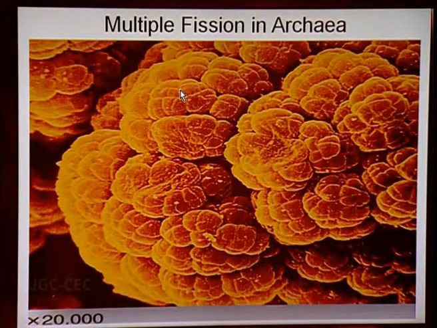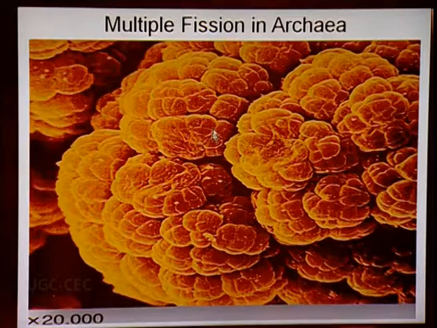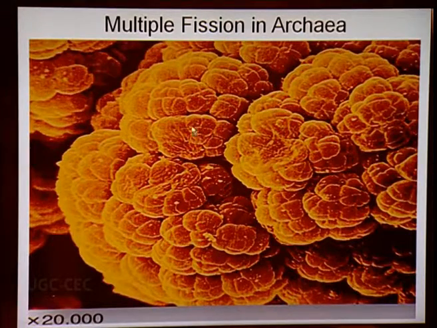Apart from binary fission, some of the archaea can also reproduce by multiple fission. In this case, the cell undergoes repeated division and produces a series of these archaeal cells. They produce a huge colony which ultimately appears like the lobes of a human brain.